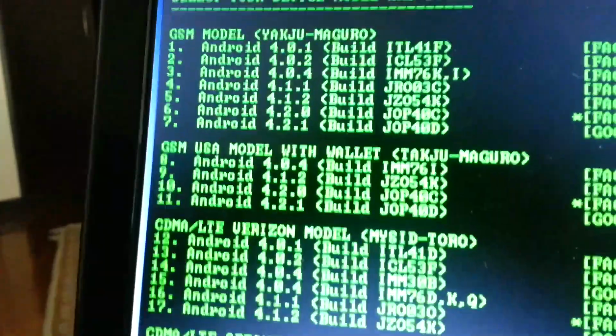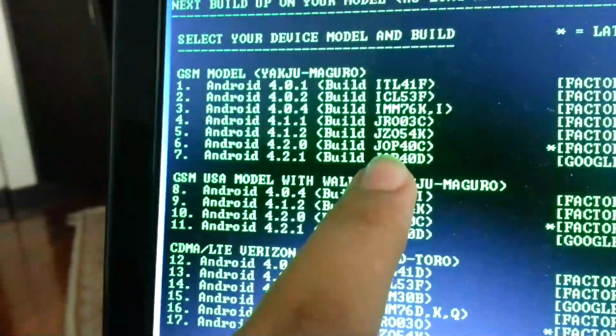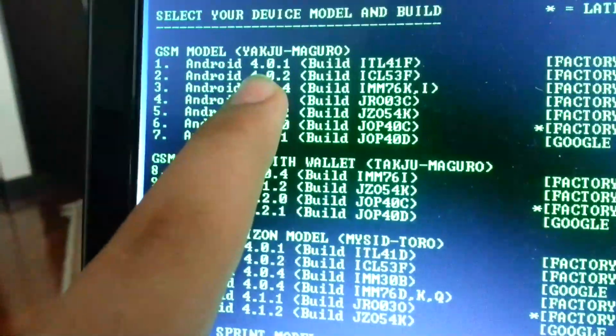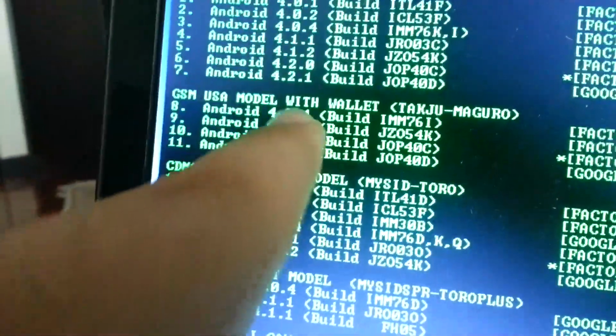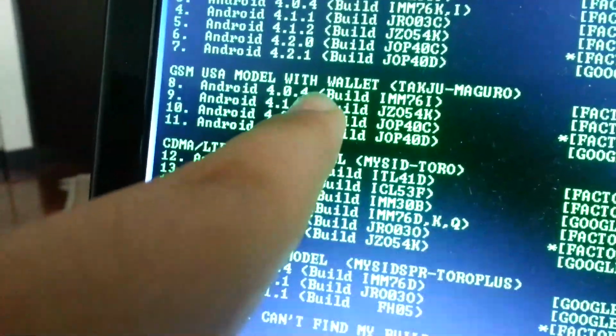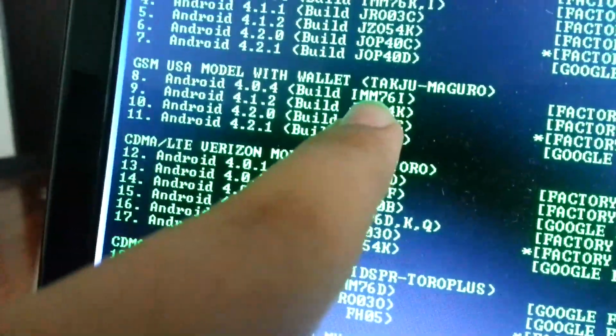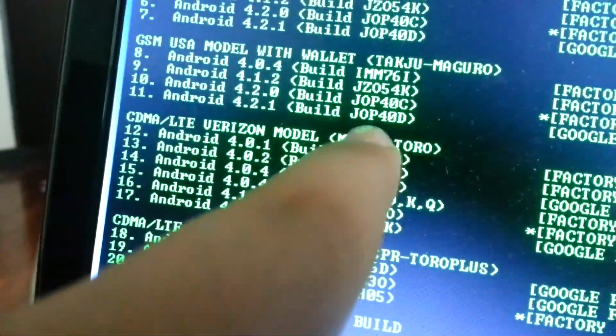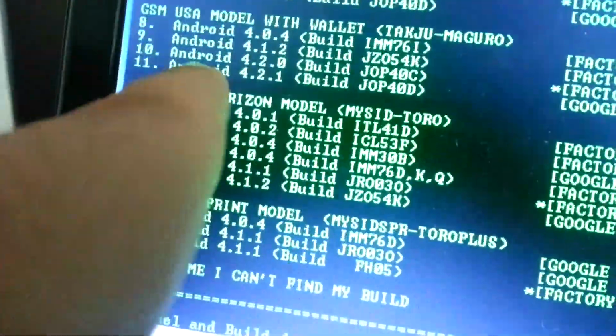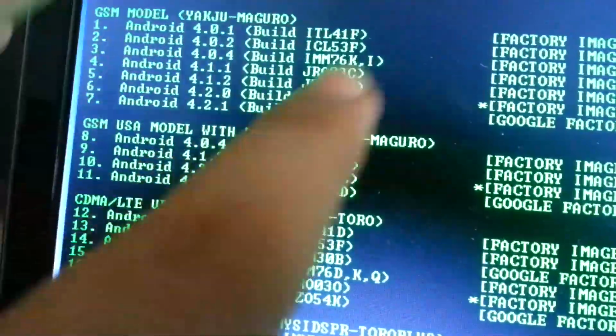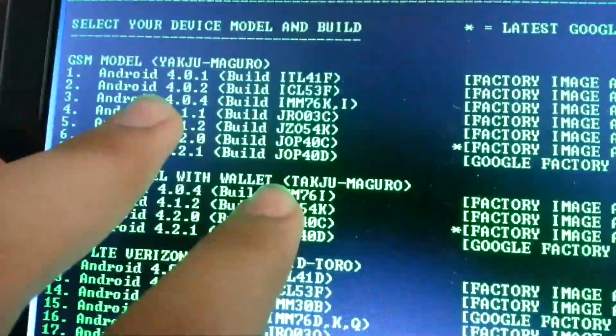As you can see over here clearly, you have two of these models. One is the GSM model, which is Yakju, I think, and one is the GSM USA model with Google Wallet, which is Takju. I don't know what that means, but you're gonna have to check which one you have. Maybe you have the Yakju, maybe you have the Takju.